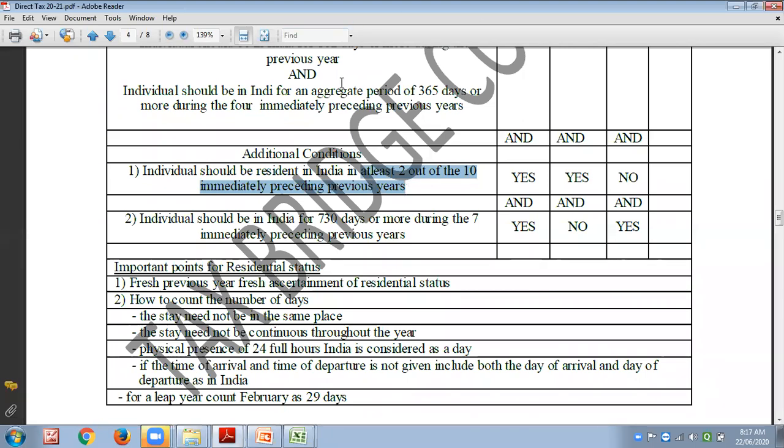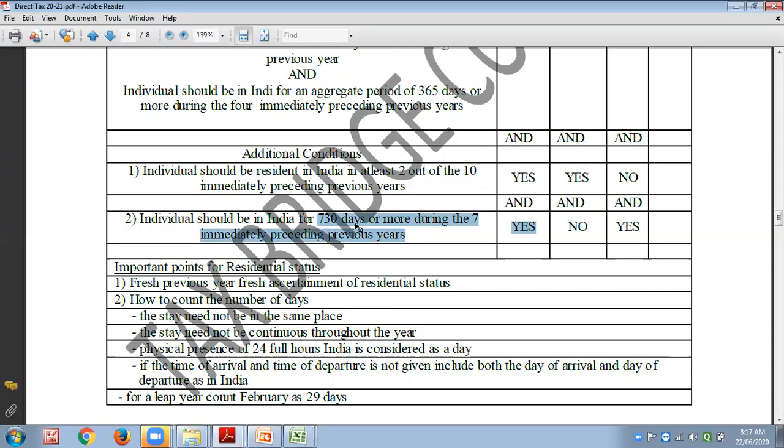So once it is resident, then we will try to see whether they are ordinary resident or not. Okay? And here it is 'and'. That means both the conditions need to be satisfied.